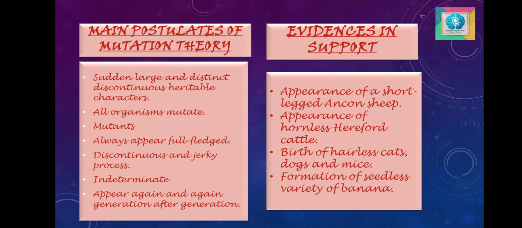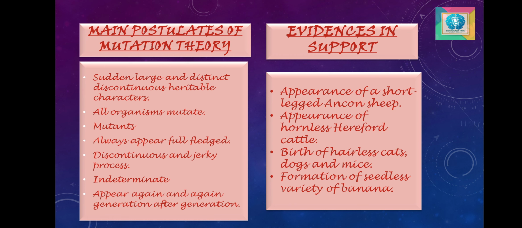Mutations are indeterminate, that is, they appear in all directions and may be useful or harmful. They may appear again and again, generation after generation, so they provide more and more chances of selection by nature. This theory can explain the occurrence of vestigial and even over-specialized organs also.